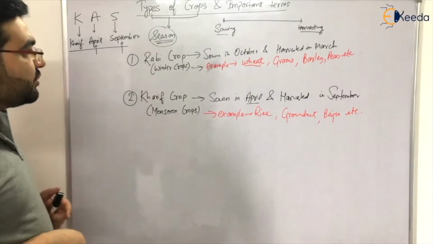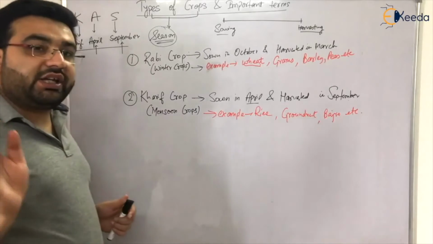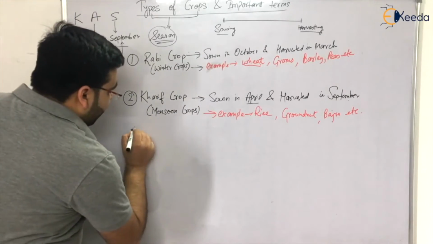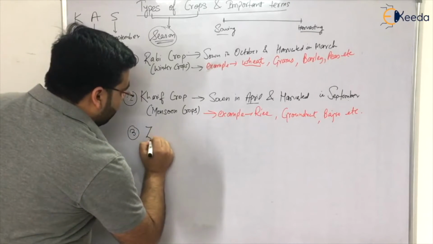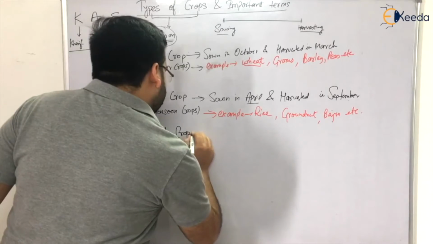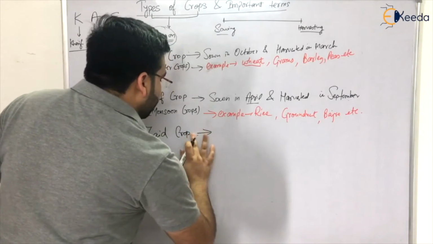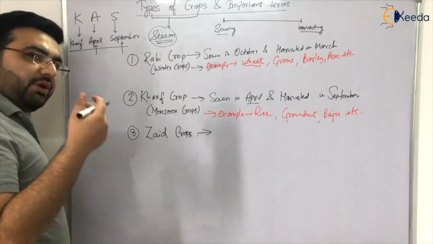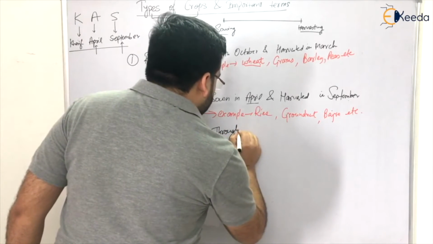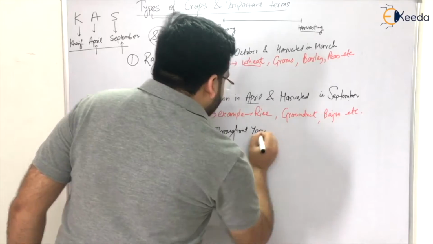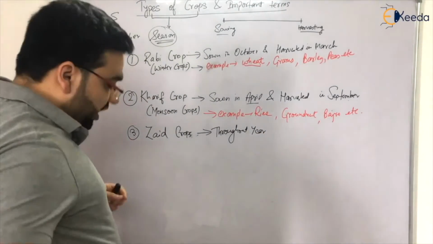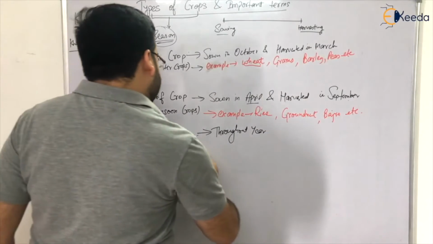So these types of crops can be grown throughout the year, and they have been categorized into a third category that is known as zaid crops, Z-A-I-D. These crops can be grown throughout the year. And the most important example, which has been asked many times in examinations, is sugarcane.